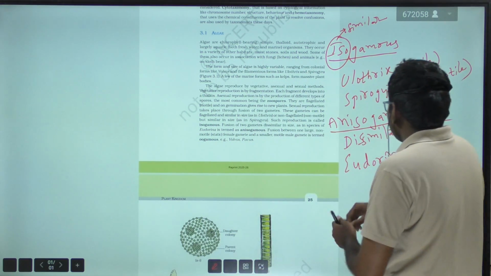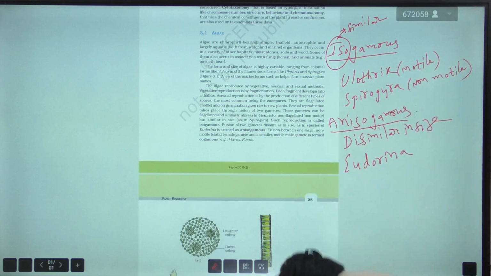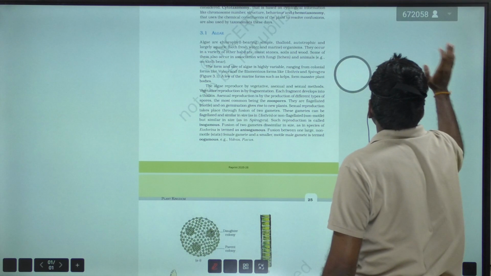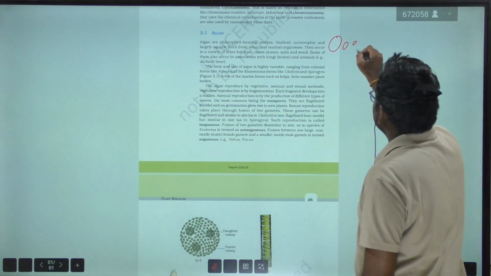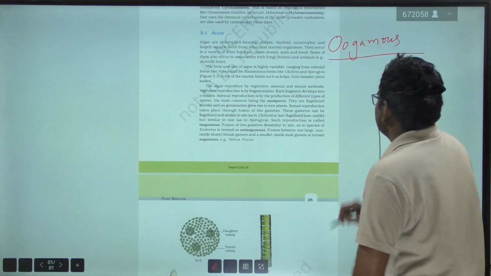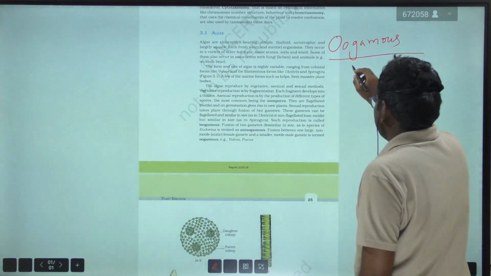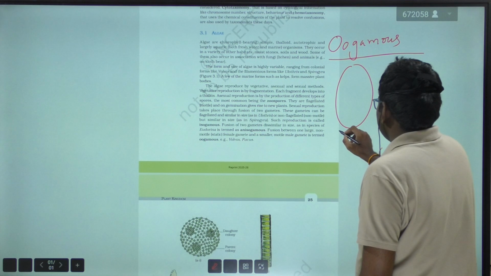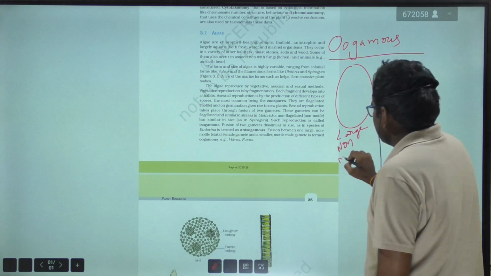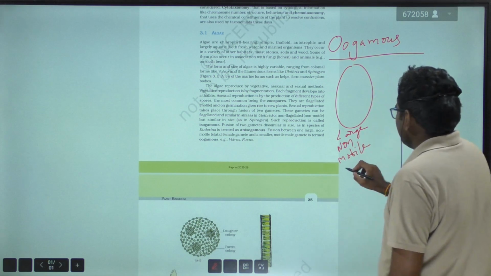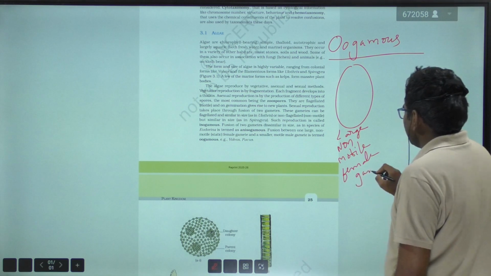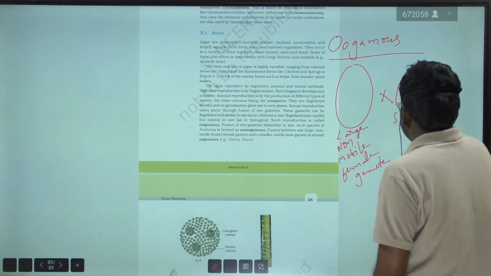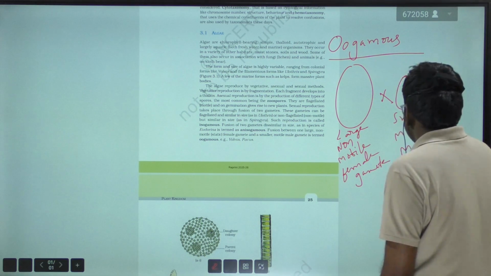Right. Next, another type is oogamous. Oogamous means fusion between one large non-motile female gamete and a small motile male gamete.